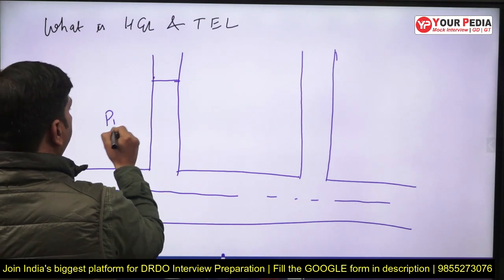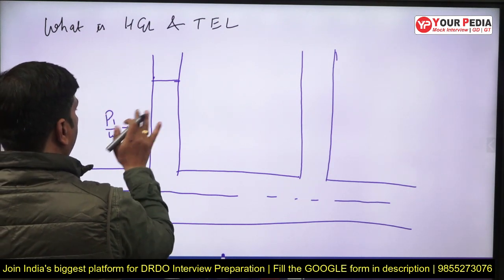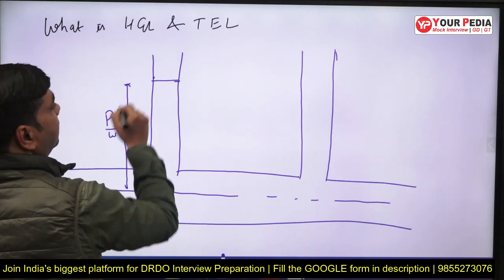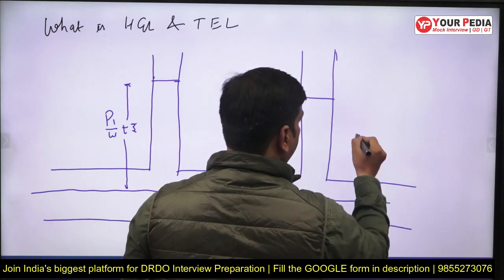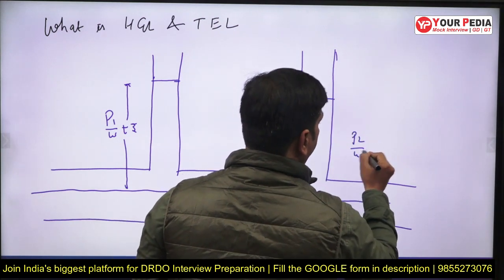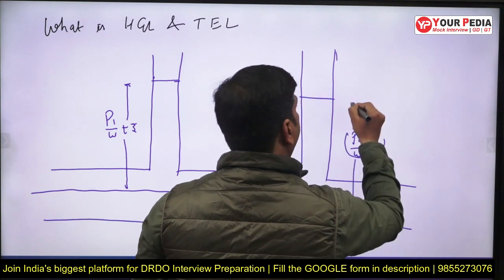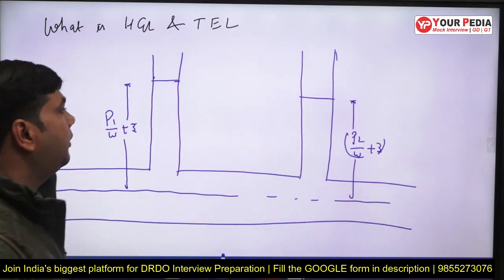So when we are considering P1 by rho g and Z1 from here to here, similarly this is also the piezometric head from here to here, that is representing the hydraulic gradient line.